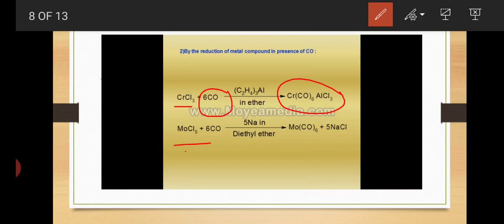And molybdenum pentachloride reacts with 6 moles of CO in presence of sodium in diethyl ether and forms Mo(CO)6, that is molybdenum hexacarbonyl, plus 5 NaCl.